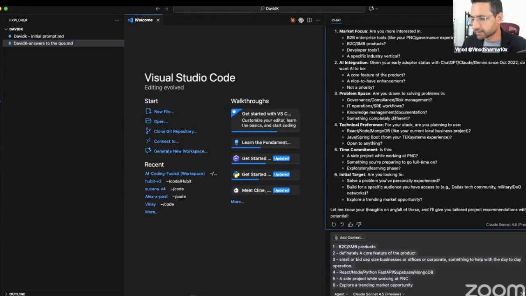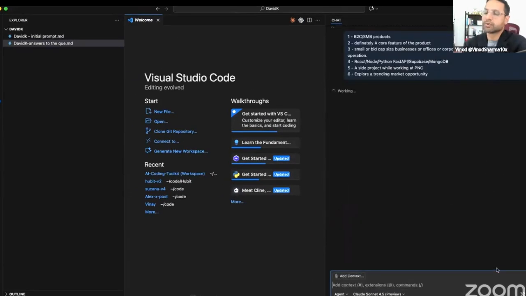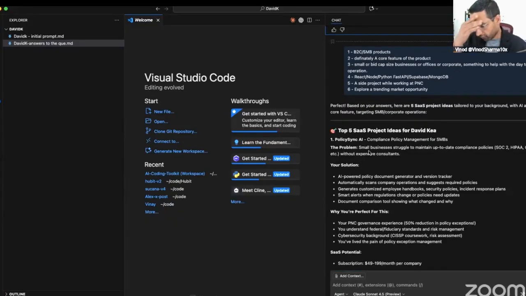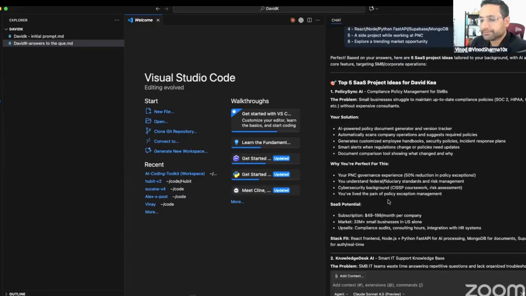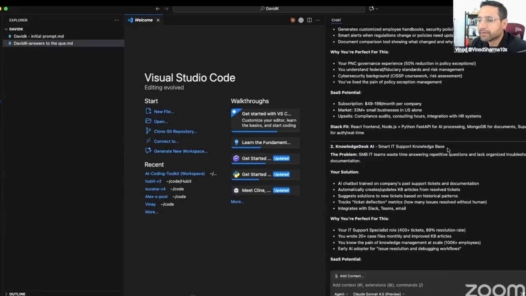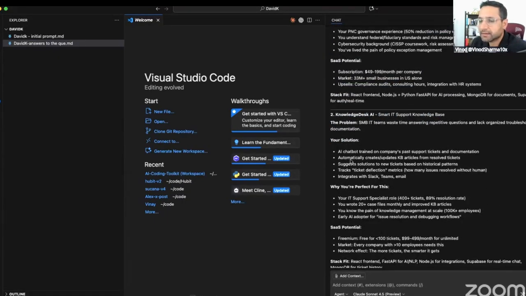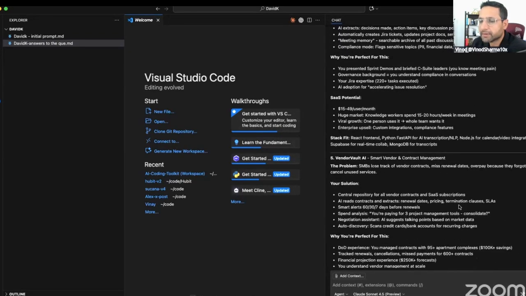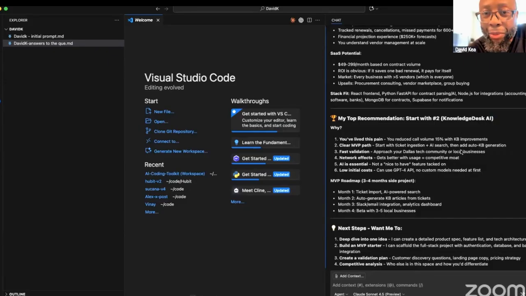We send this. So this will give us very custom ideas. For big organizations, there is software, but a small organization, they cannot afford them. So I think this is a good idea. Knowledge support base, a chatbot, intelligent platform. Does anything speak to you? I would say scroll up. I think number 3, Vendor Vault.